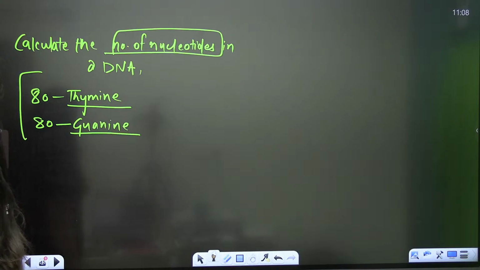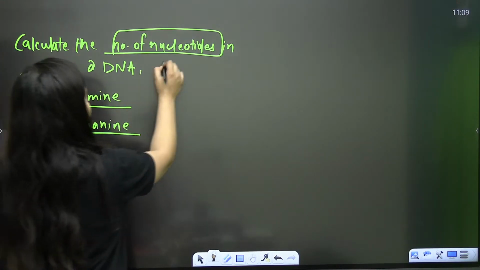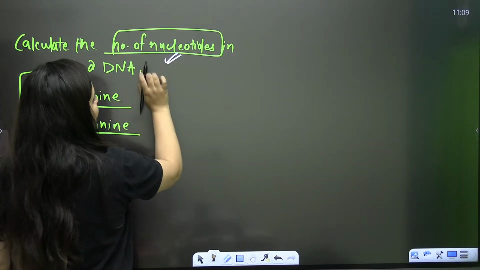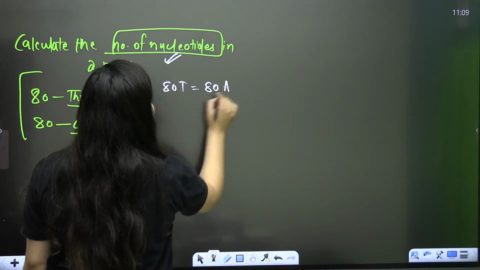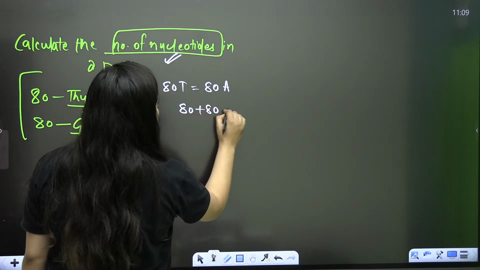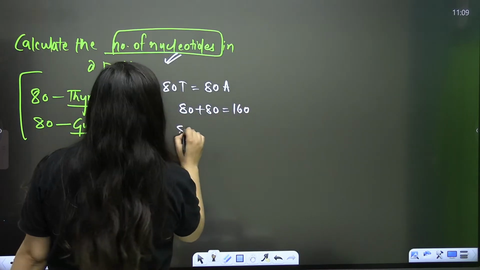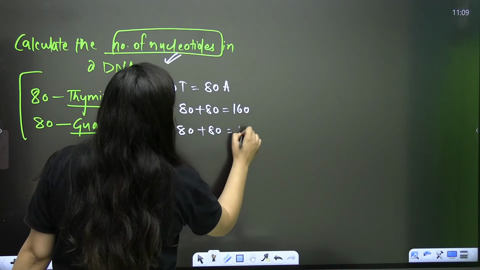Very good, Nandini. See, it's very simple. Number of nucleotides you have to check now. So if you have 80 thymine, that means you have 80 adenine as well. 80 plus 80 is equal to 160. Same way, 80 guanine means 80 cytosine, again 160.